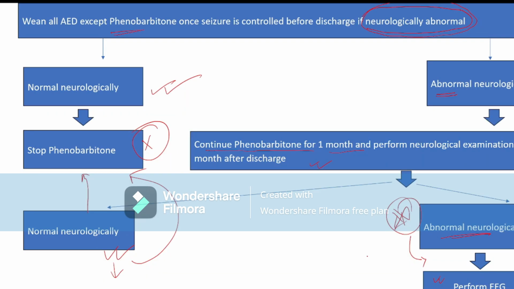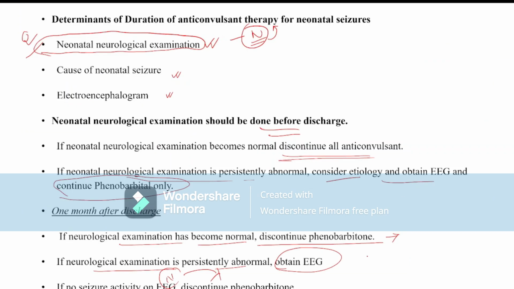So the MCQs: what is the most important determinant factor for the continuation of the long-term treatment of anticonvulsant if a patient has neonatal seizure? The answer is neurological examination is the first and foremost determinant factor for the duration. EEG is done to diagnose the neonatal convulsion and to rule out convulsion mimic episodes.